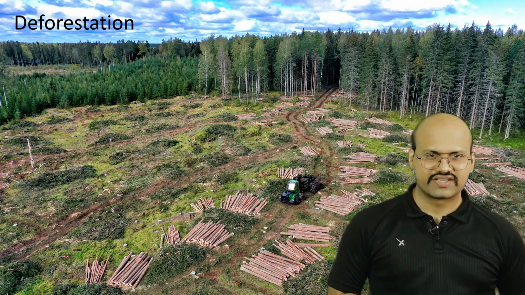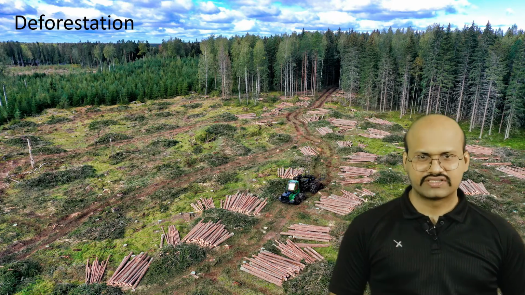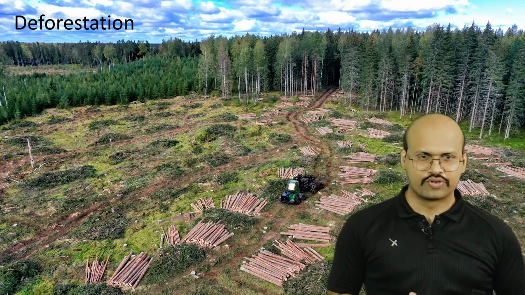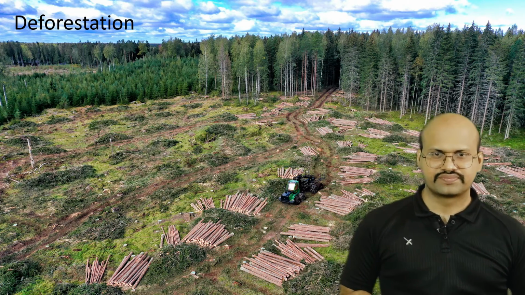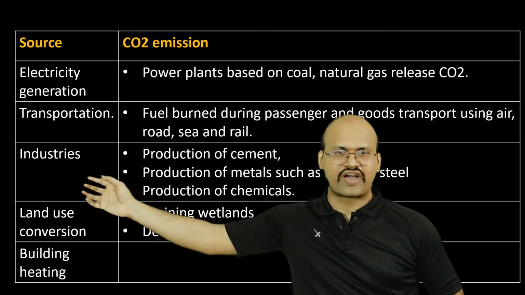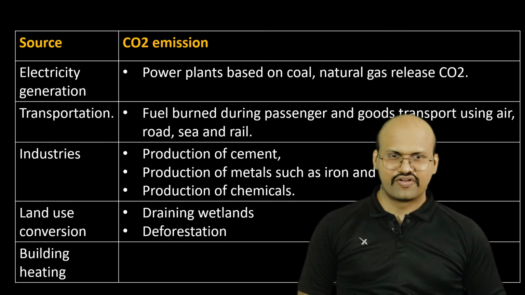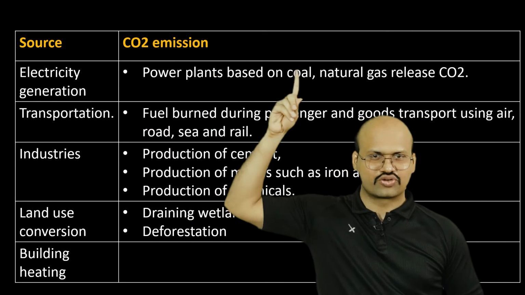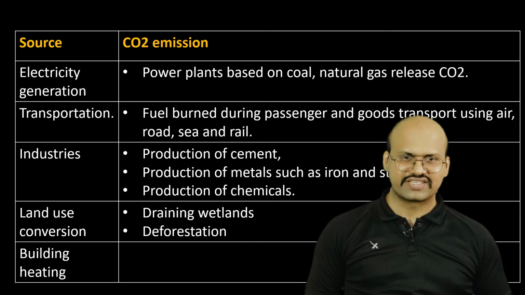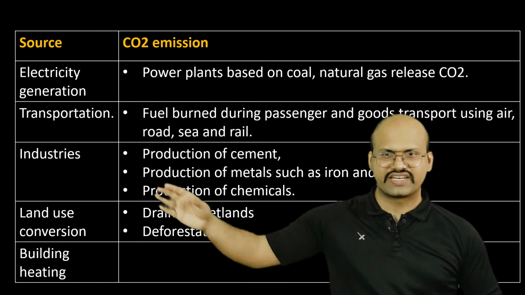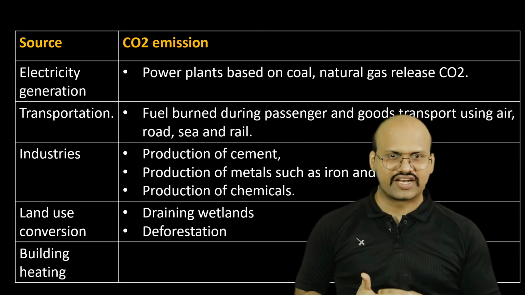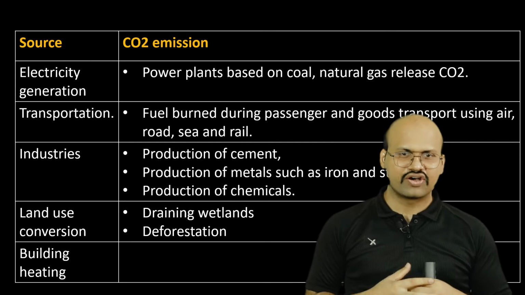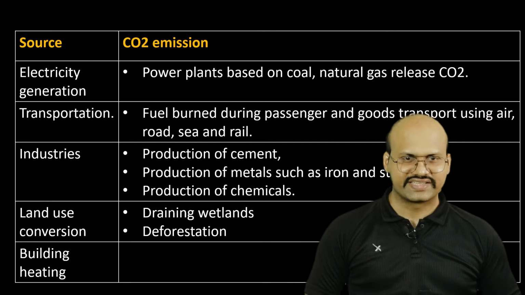Deforestation also increases CO2 in the atmosphere because the dead plants are decomposed and their decomposition releases carbon dioxide in the atmosphere. Here are the sources of carbon dioxide in our atmosphere. We know that electricity generation uses coal and natural gas, and in the process it emits CO2. Then there is transportation, where fuel is used for passenger and goods transport, and during the burning of these fuels we get carbon dioxide in the atmosphere.